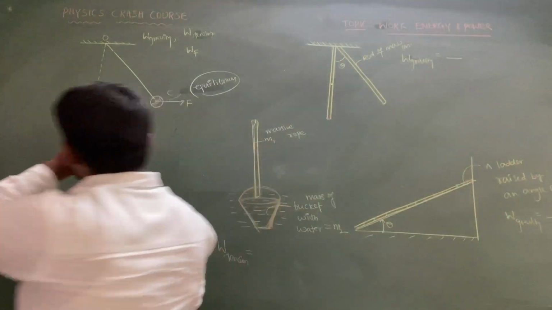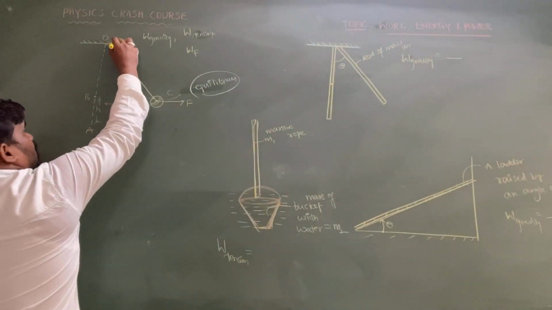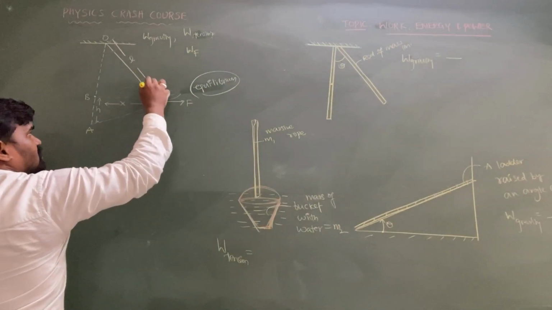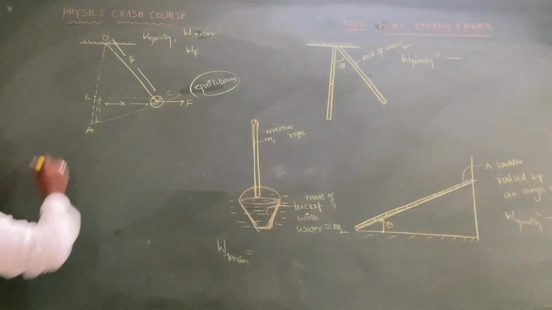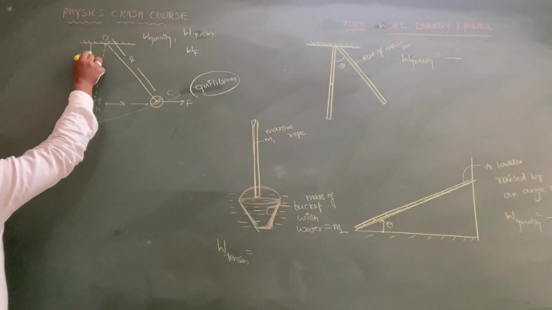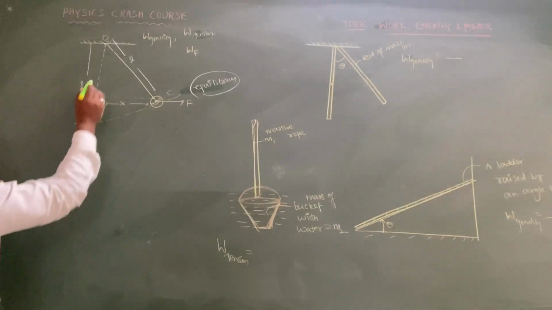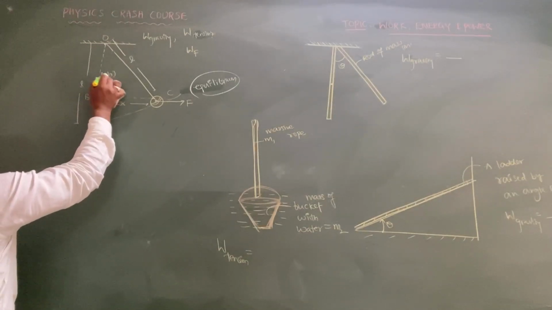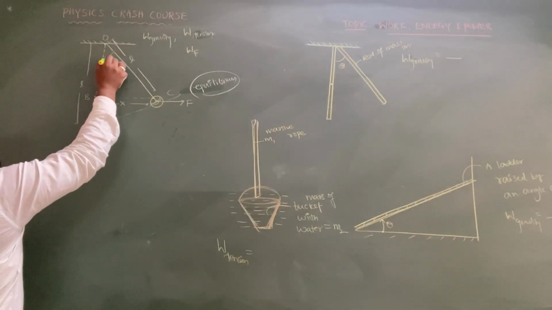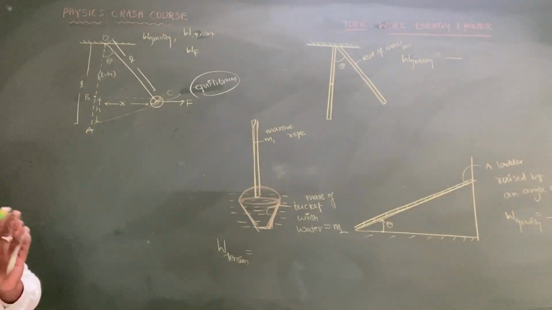In this, the length of the simple pendulum will be taken as L. The distance from the point of suspension to its last point in the mean position is also L. So then this will become L minus h. It is making an angle theta with the vertical.